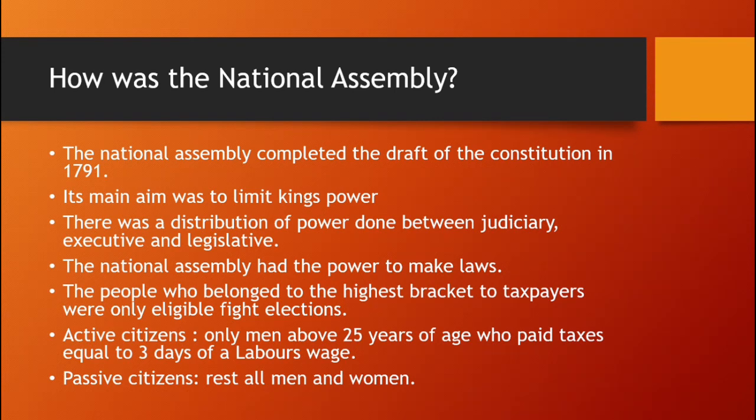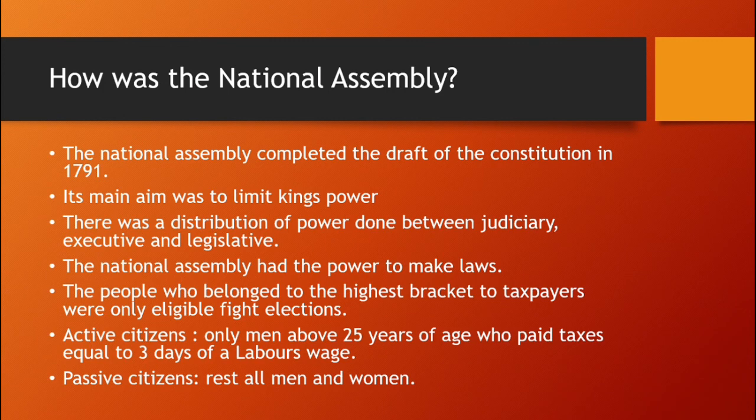Now, here a question comes: if people are able to get elected, then what is the eligibility to stand for the elections? The people who belonged to the highest bracket of taxpayers were only eligible to fight elections. Now there were two types of citizens, the active citizens and the passive citizens. Of these two, only the active citizens were allowed to vote. But who were the active citizens? Here's the answer. Only men above 25 years of age who paid taxes equal to 3 days of a laborer's wage. It means women had no right.